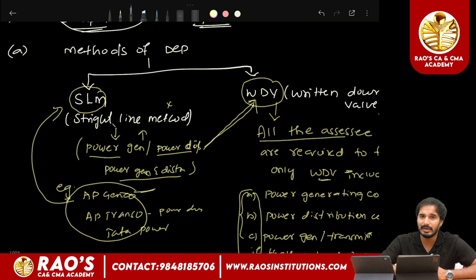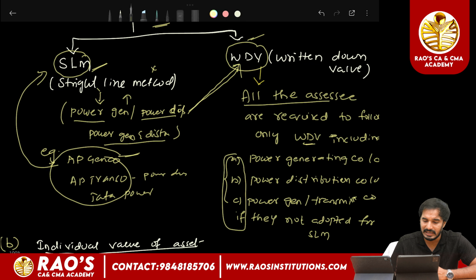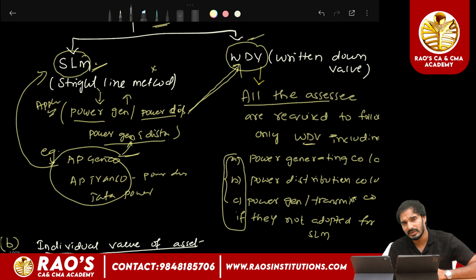And we have seen methods of depreciation. There are two methods of depreciation. In accounting, we have various methods to compute the depreciation. But for the purpose of income tax, we have only two methods of depreciation. One is the SLM method and the second one is the WDV method. The SLM method will be applicable only to the assessees engaged in the generation or distribution of power, and generation and distribution of power. So these types of assessees can adopt the SLM method of depreciation.